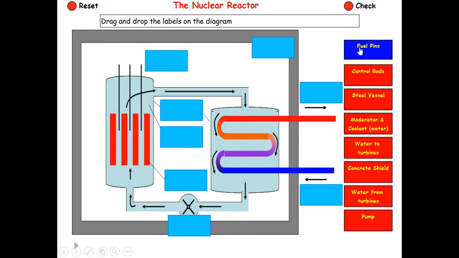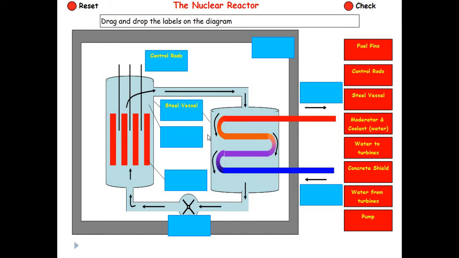First box is control rods. This one, Amit, you are saying the first box is control rods. From left. Okay, from left, this one. Yes. Okay. Next to that, this one. Ma'am, steel vessel. Here. Steel vessel. Okay, steel vessel.